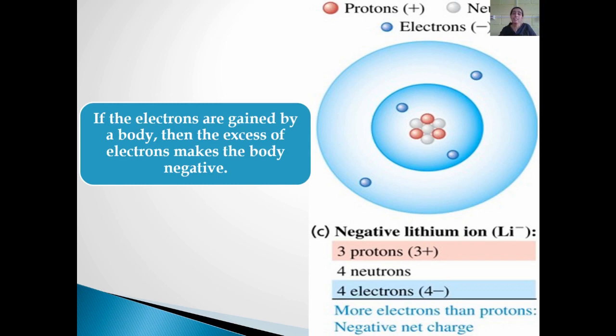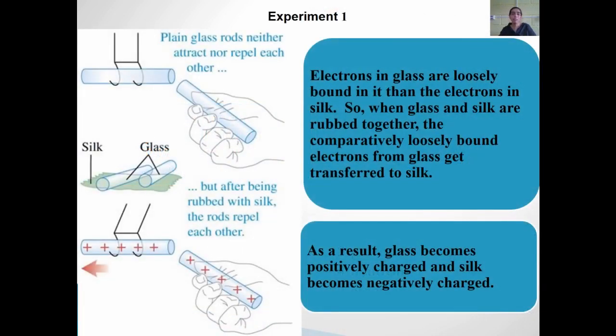Now after understanding how the body gets positively charged or negatively charged, we can understand these experiments even more precisely. In the previous example, you had seen these two glass rods rubbed over a silk cloth. What happened during this process? The electrons which were loosely bound to the glass rod got transferred to the silk. Thus, the glass rod becomes positively charged because it has lost the loosely bound electrons, and transferred them